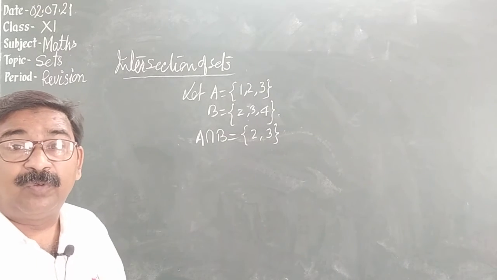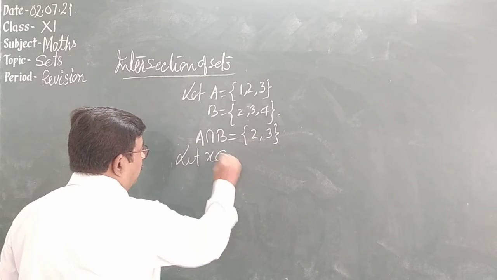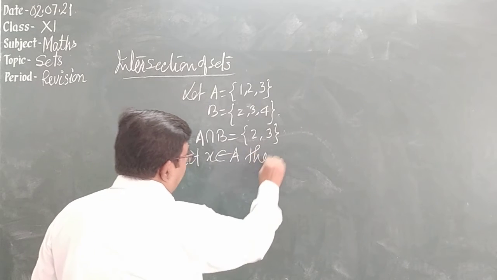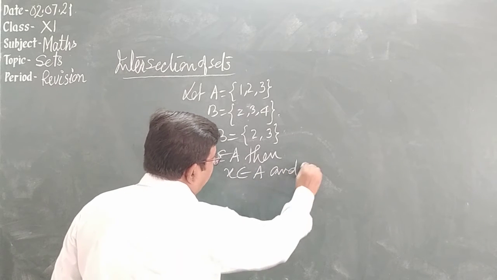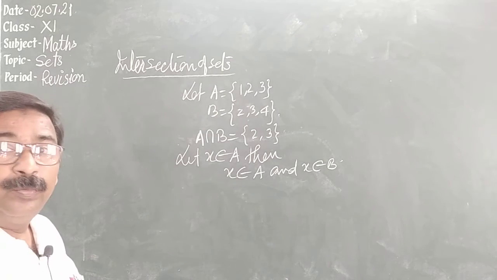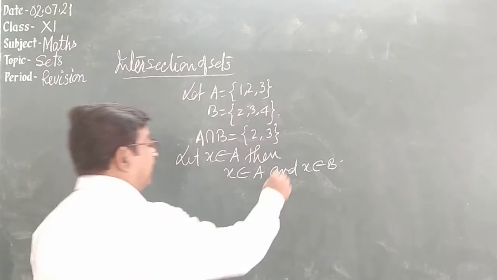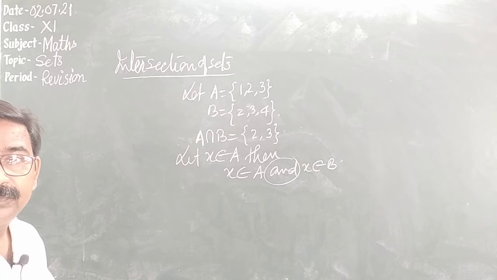So we use the word and. Let X belong to A intersection B, then we say that X belongs to A and X belongs to B. So in case of intersection, we use the word and. Got it?